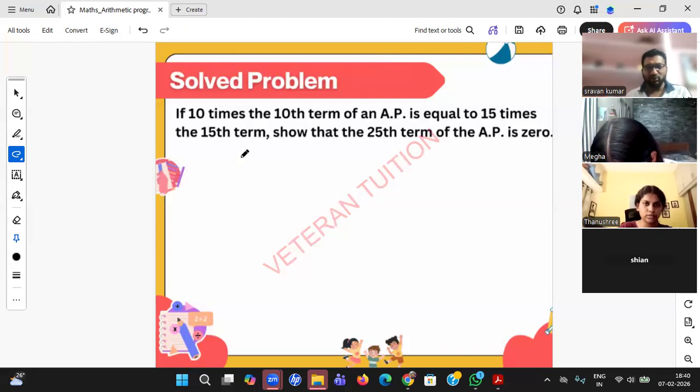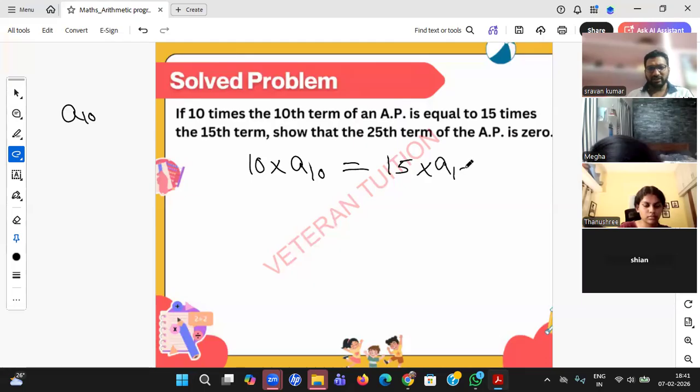Please read the statement and how to write. So, can we take the 10th term as x? Why the 10th term? Why do you take x? You have a variable terminology A10, right? So 10 into A10 is equal to 15 into A15. That's all. Finished. So 10 times the 10th term of an AP equals 15 times the 15th term of an AP.